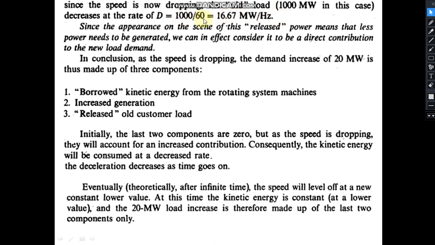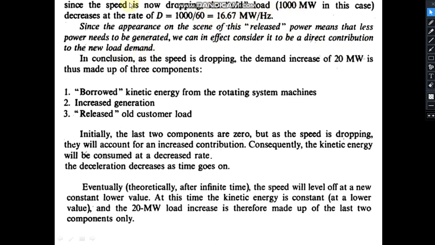So 1000 divided by 60, so this is 16.67. Since the appearance on the scene of this released power means that less power needs to be generated, we can in effect consider it to be a direct contribution to the new load demand.